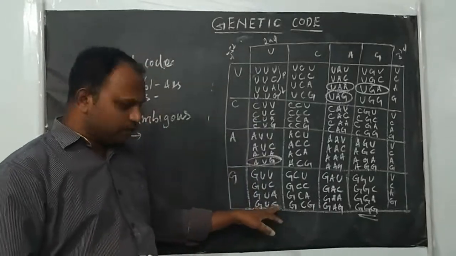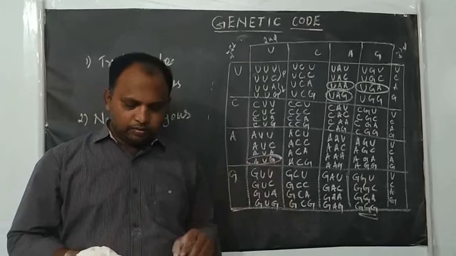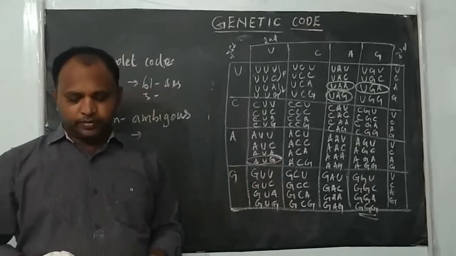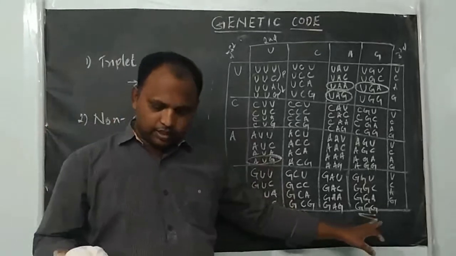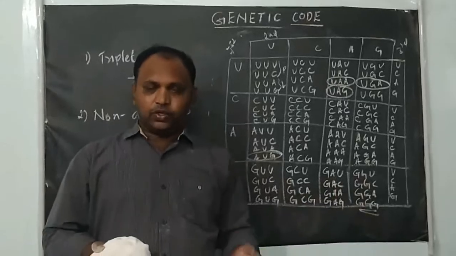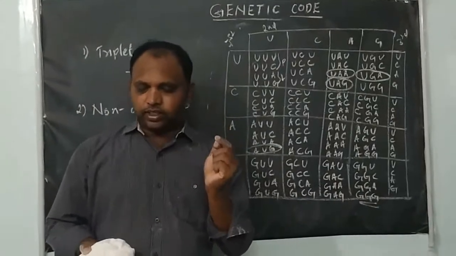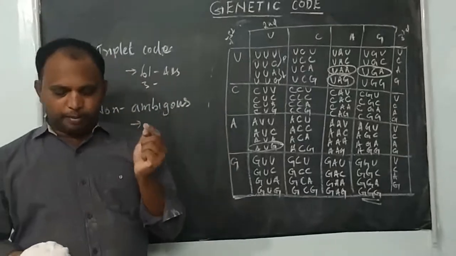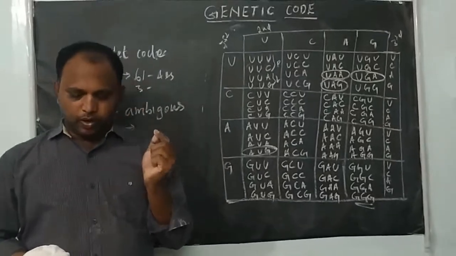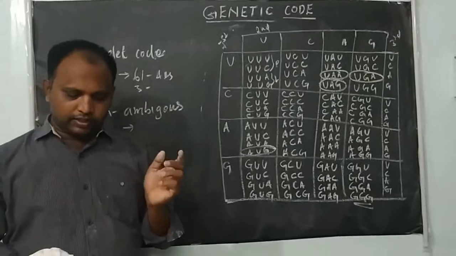Similarly, GUG codes for valine, and GGG codes for glycine. So every codon in this genetic code dictionary codes for only one amino acid.